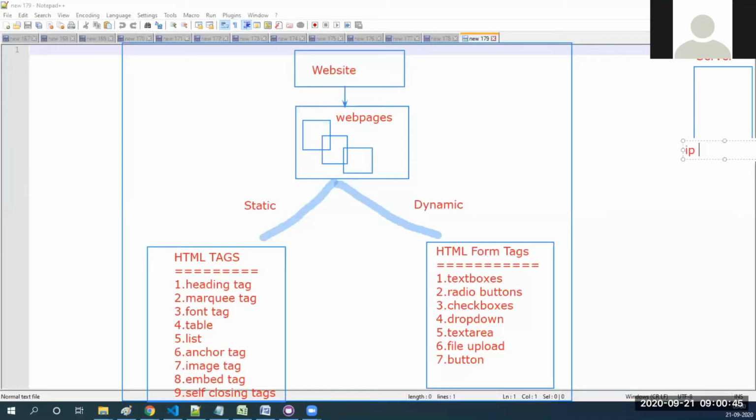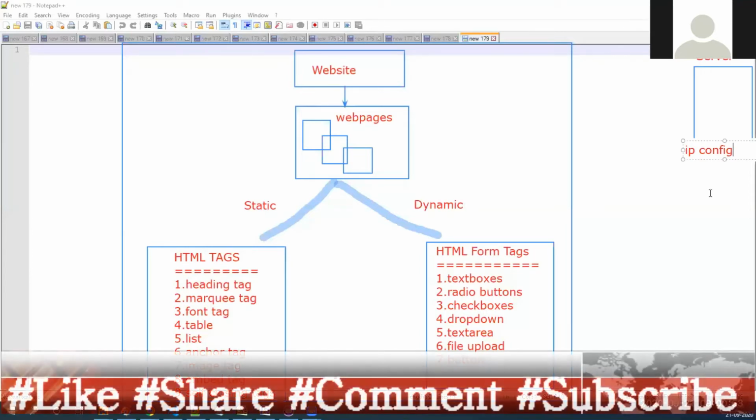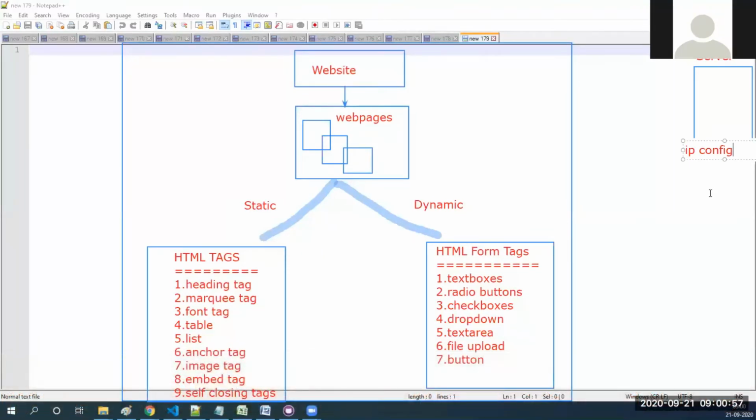That name we can identify by using ipconfig. So you no need to worry about all these things, but I'm just telling you what a full stack developer is and what it can be. It is all done by senior people only, but as a fresher, if you know this kind of stuff, it is good.